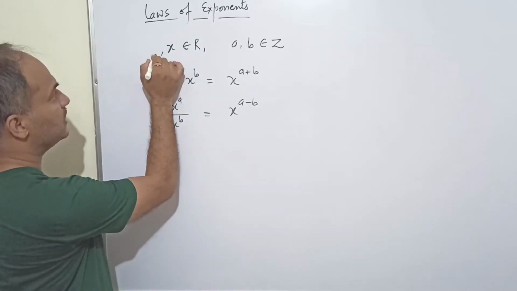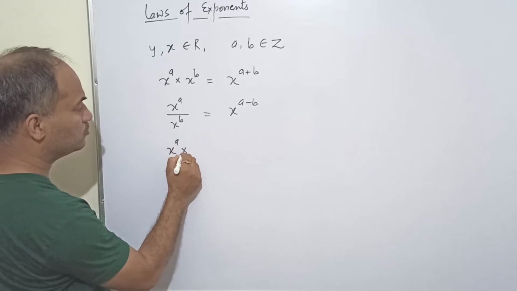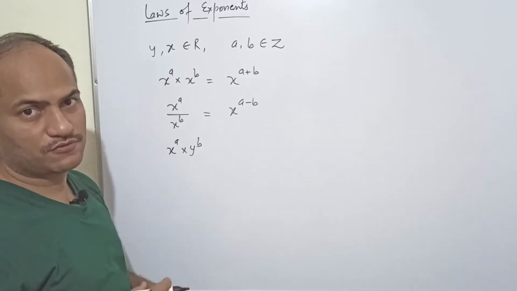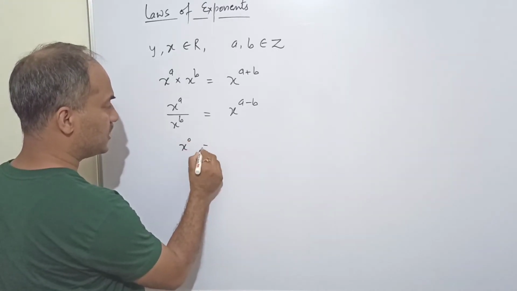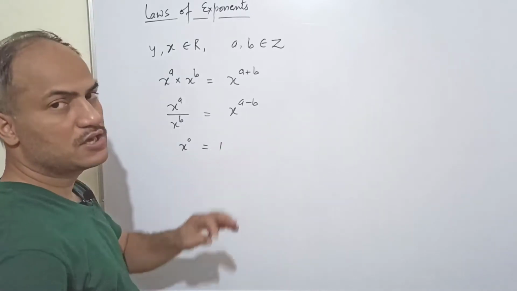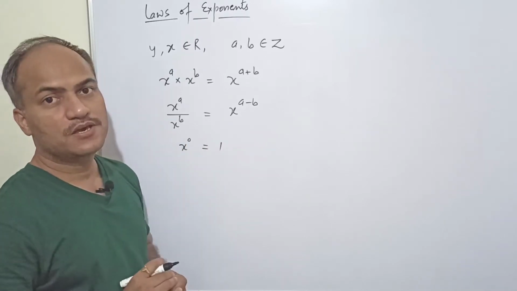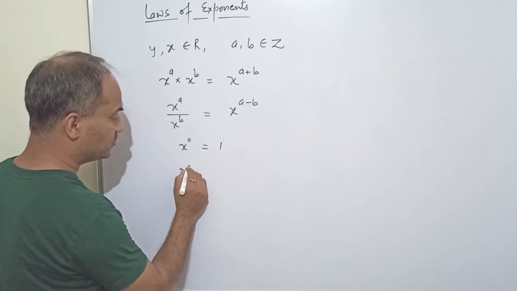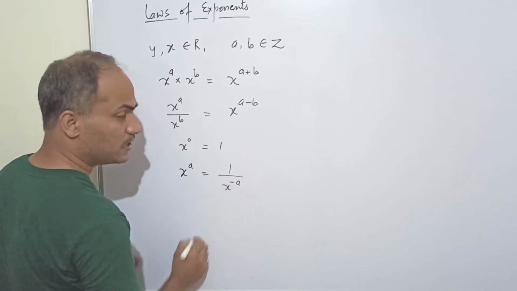Fine. Besides x we have one more number y. Suppose we have x to the power a into y to the power b. So we cannot apply any formula for this, the base is different. Next, if a number has power 0, the value will be 1. Any real number with the power 0 has the value 1. Clear? Now next, x to the power a can be written as 1 upon x to the power minus a.